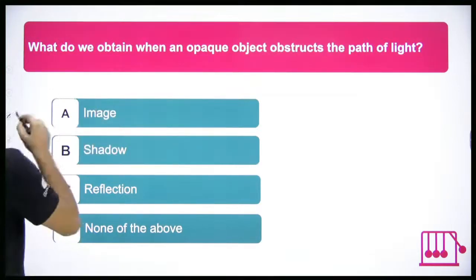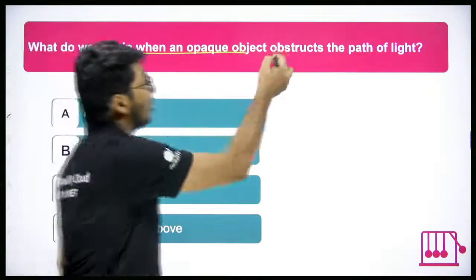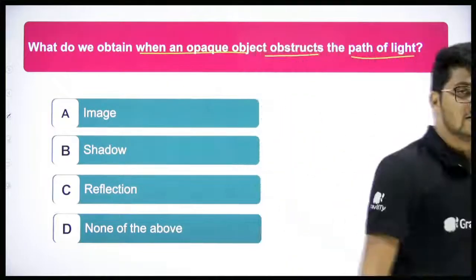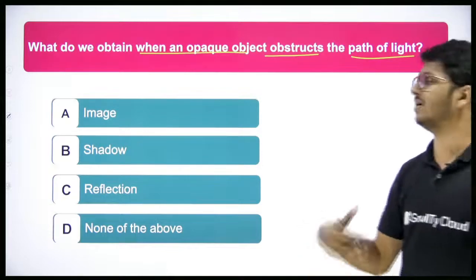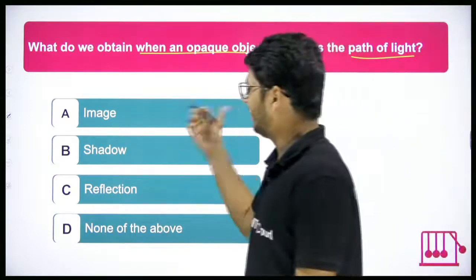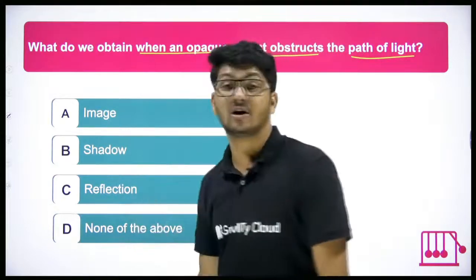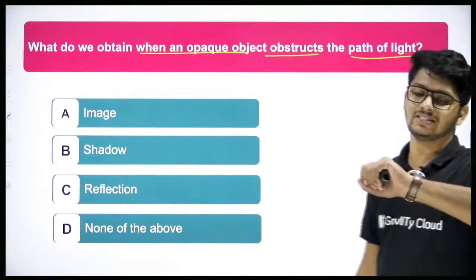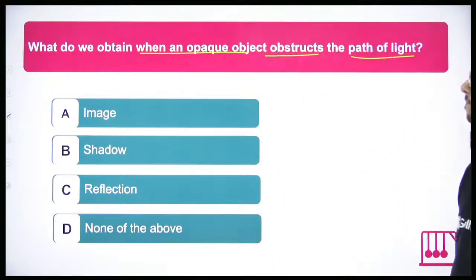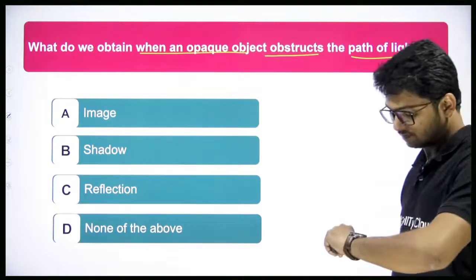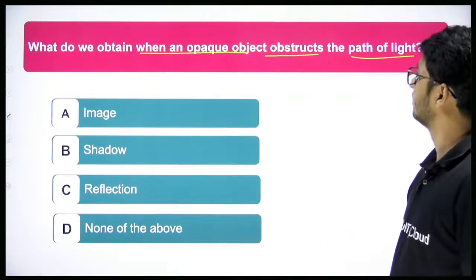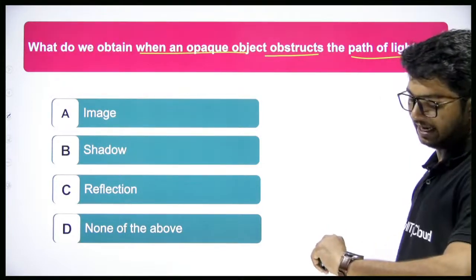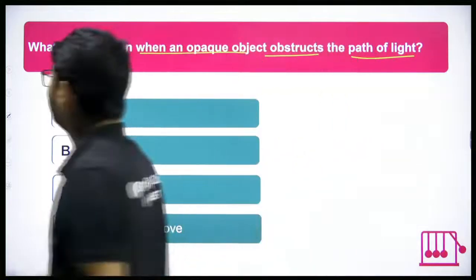What do we obtain when an opaque object obstructs the path of light? When an opaque object does not allow light to pass through it, what do we get? Do we get an image, a shadow, a reflection, or none of the above? Again, 15 seconds. Quick. And the time is up. The correct answer is shadow.